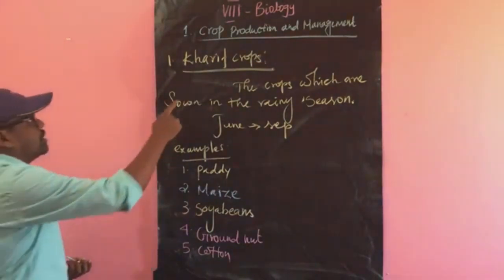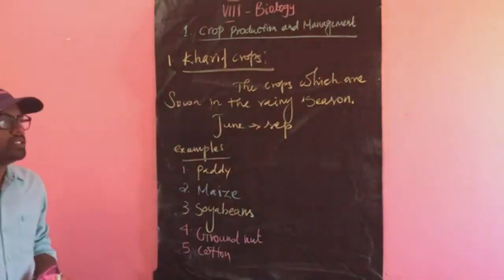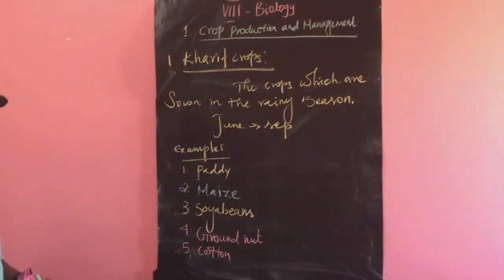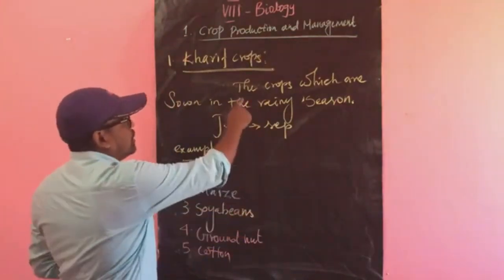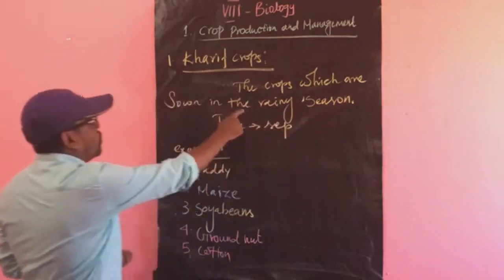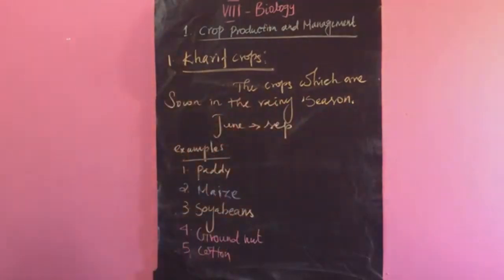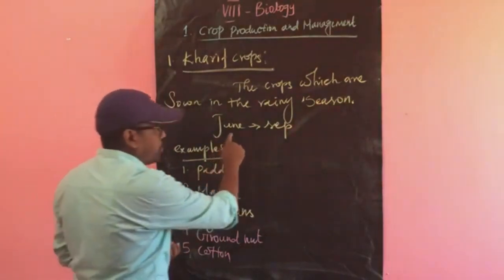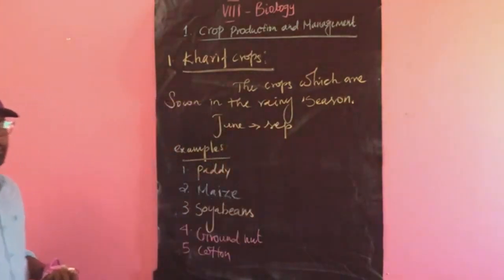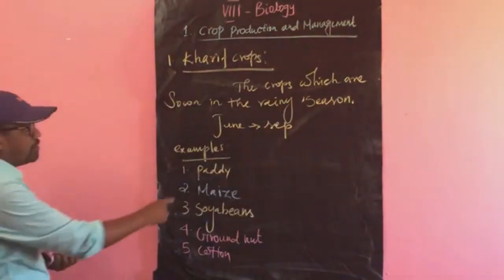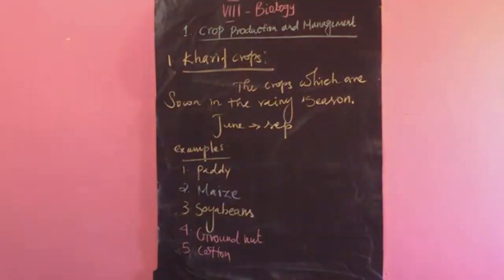Again, there are two types of cropping patterns. The first one is Kharif crops. The crops which are sown in the rainy season are called Kharif crops. The Kharif crop duration is June to September, and examples for the Kharif crops are paddy, maize, soyabean, groundnut and cotton.